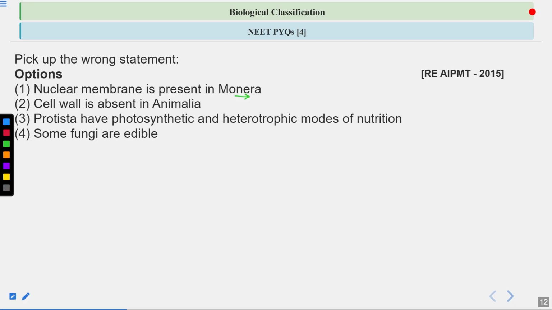Then third, Protista have photosynthetic and heterotrophic modes of nutrition. Is this statement true or false? And fourth, some fungi are edible. So what will be the correct answer for this question?